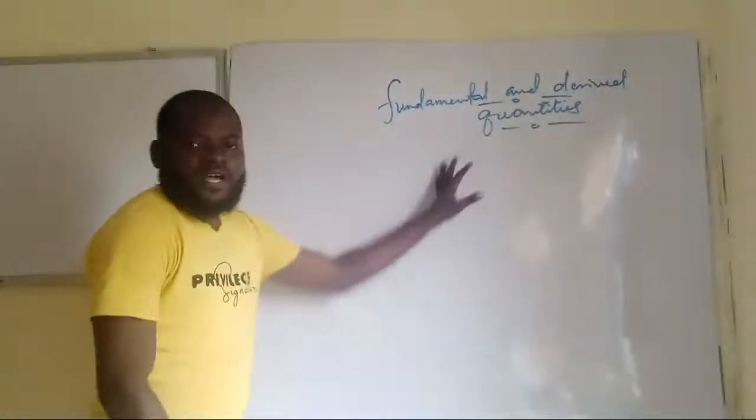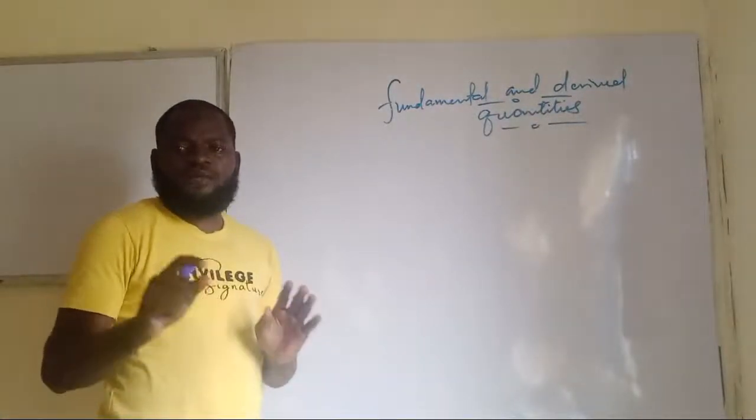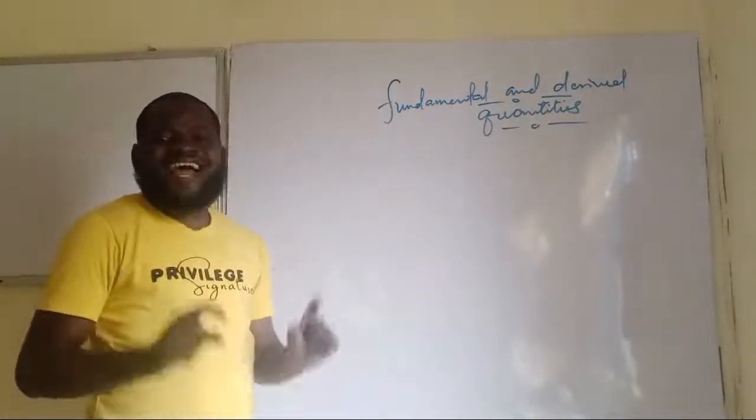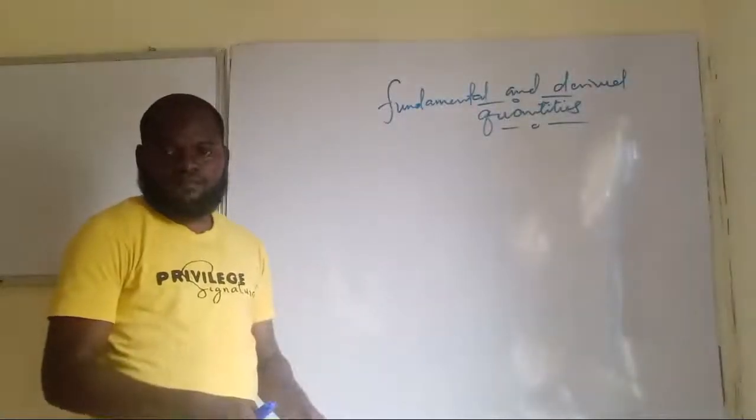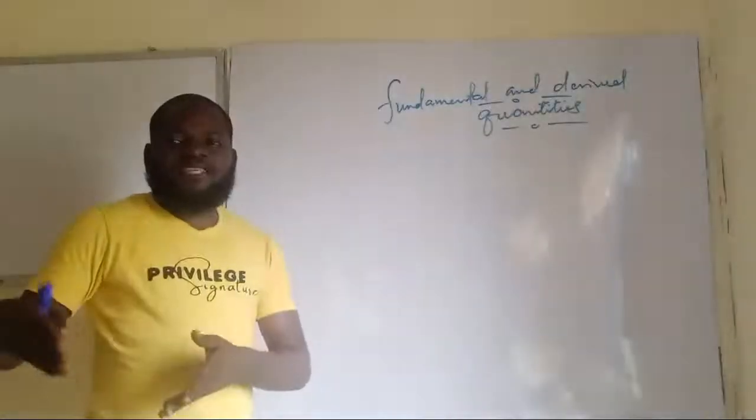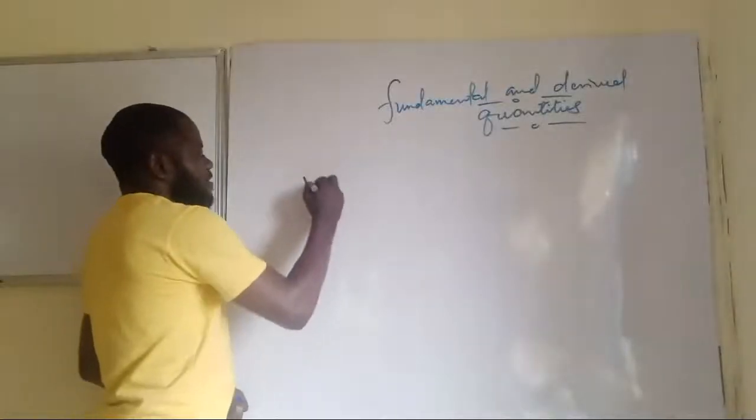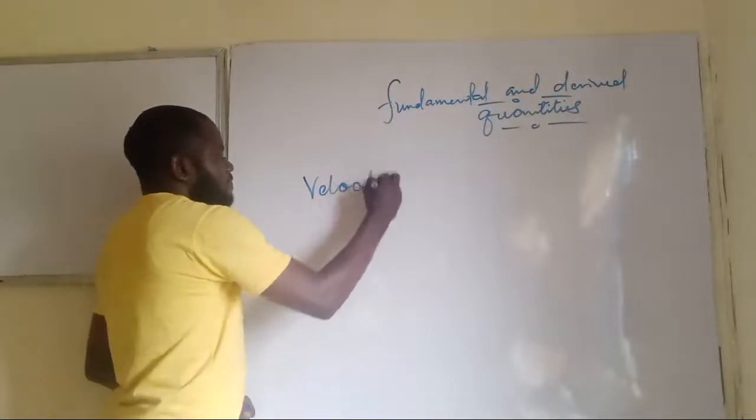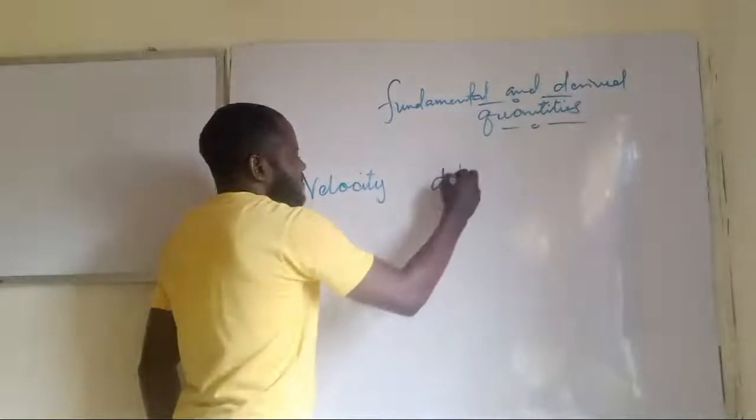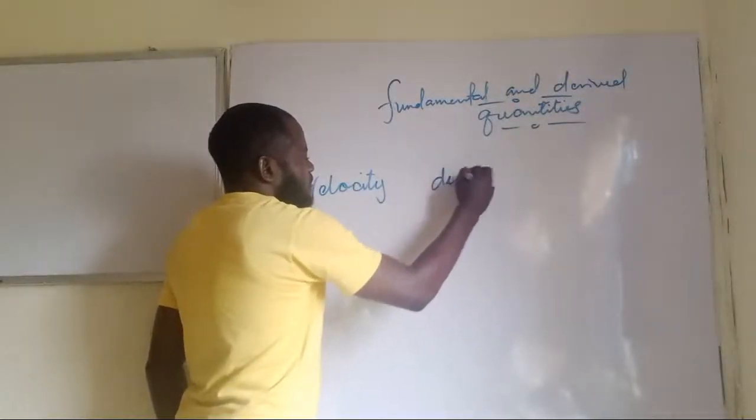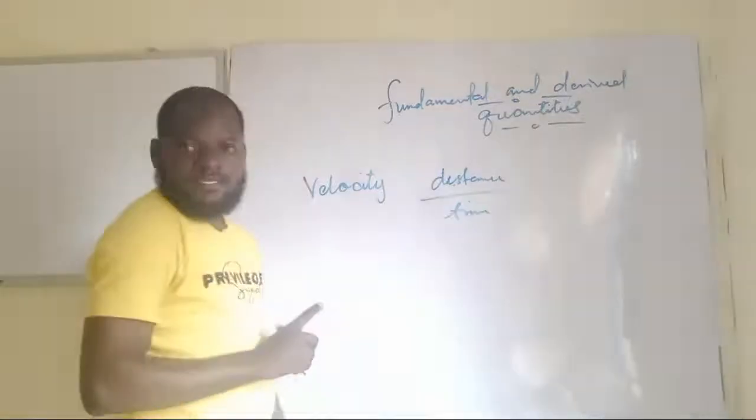Now, when you talk about fundamental quantity, what fundamental quantity simply means is that quantity that you cannot express in terms of another quantity. That is, you can't express them in terms of another quantity. For example, you all agree with me that velocity is expressed in terms of what? Distance and time. Are you getting this now?